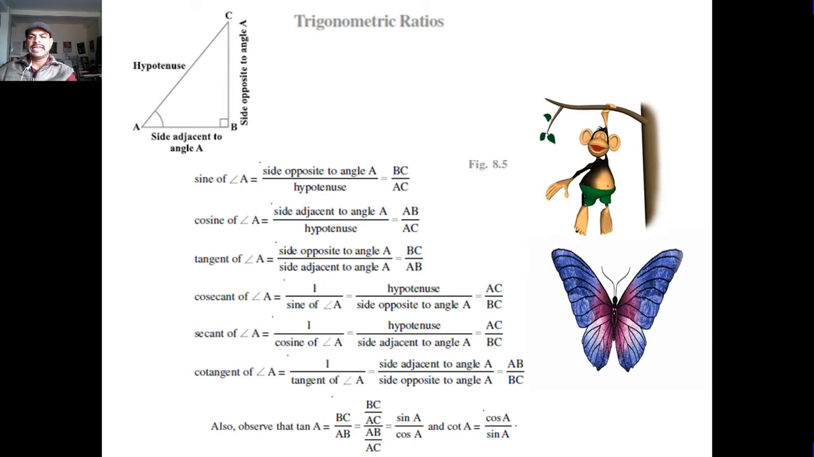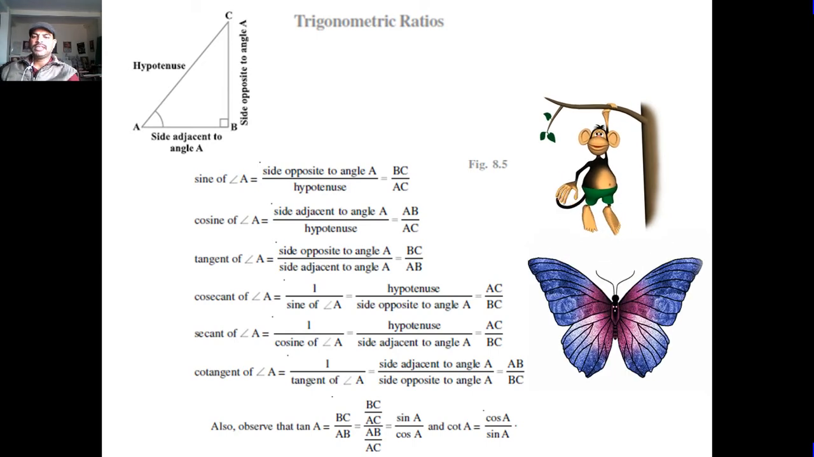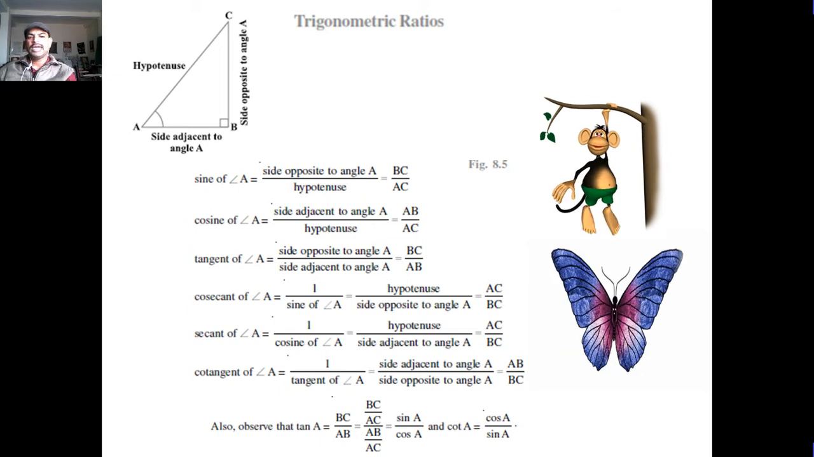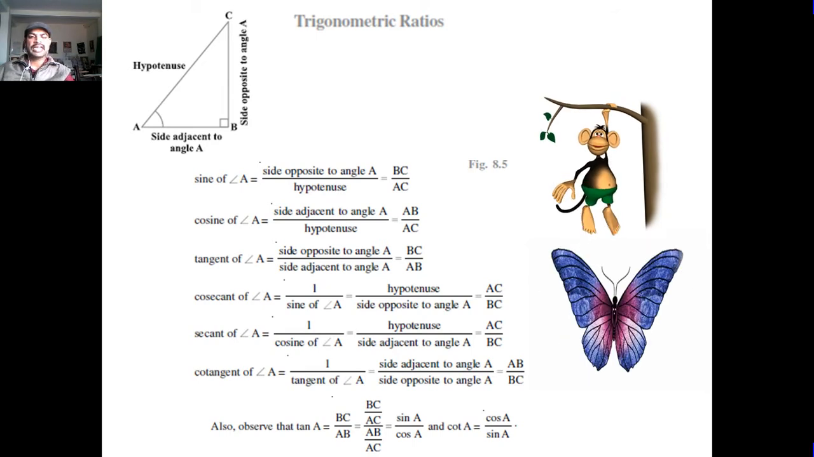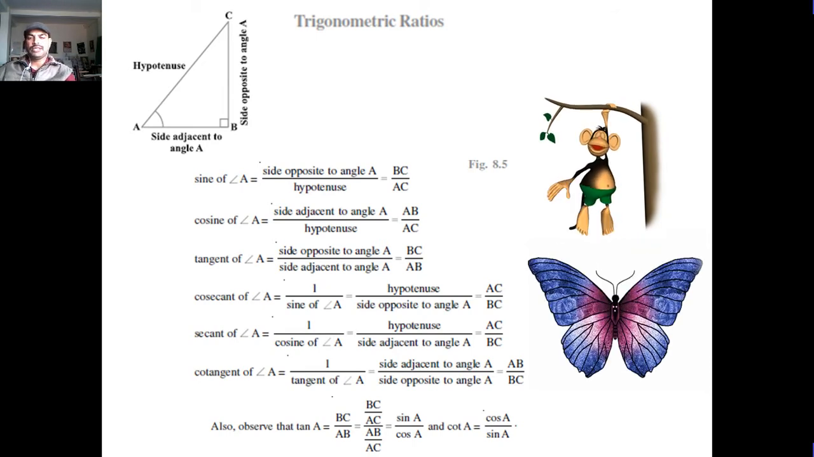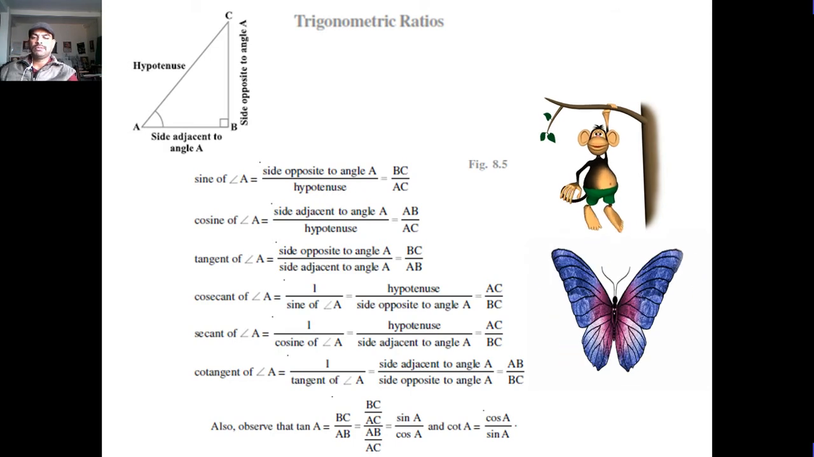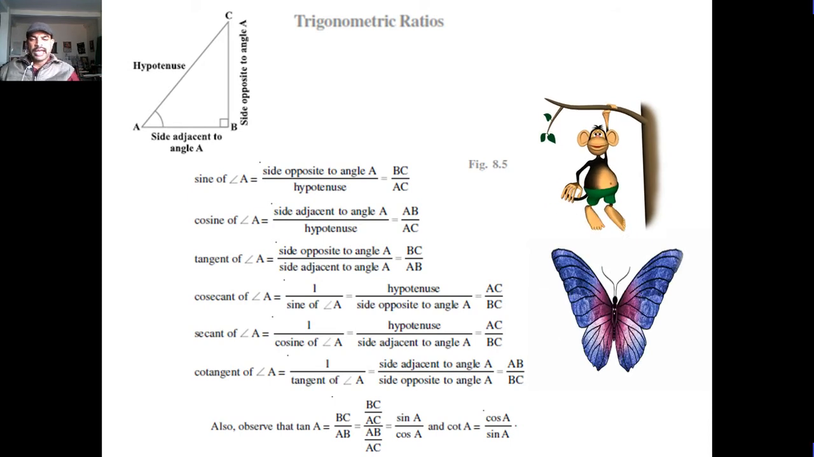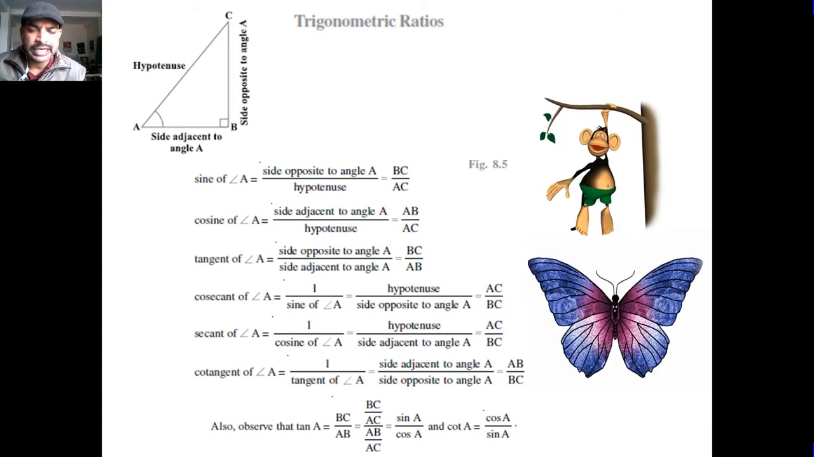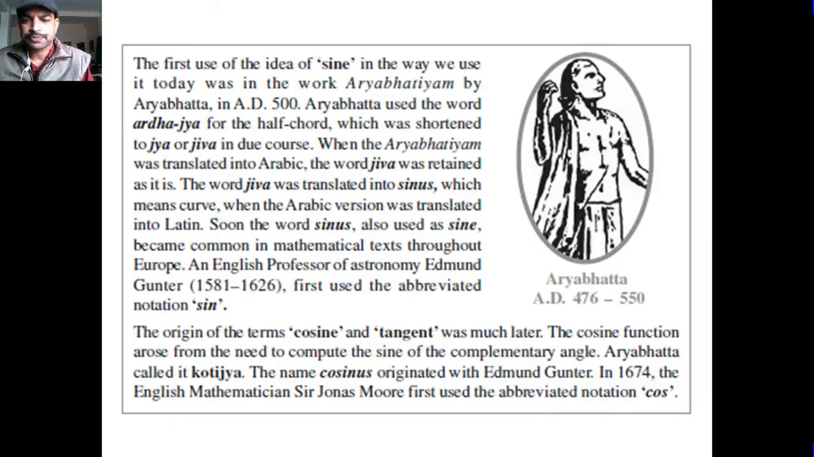Now students, sin A is BC upon AC, cos A is AB upon AC, tan A is BC upon AB, cosec A is AC upon BC, sec A is AC upon AB, cot A is AB upon BC, and also observe that tan A is equal to BC upon AB, which is sin A upon cos A, and cot A is equal to cos A upon sin A. This is the trigonometric ratio, students.